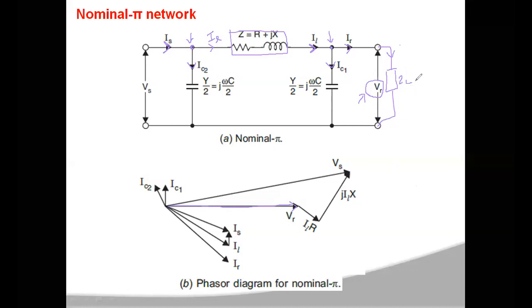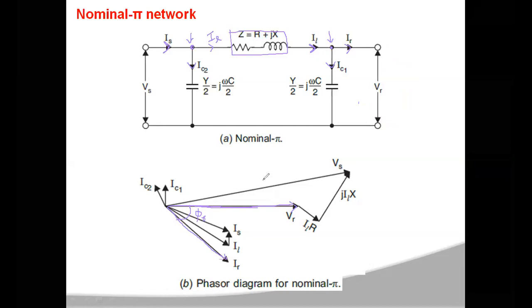Now this load will be inductive most of the time. In a power system network, most of the loads are inductive in nature. So this IR will be lagging the voltage VR by a certain angle phi. When VR is the reference, IR will be lagging this VR by an angle of phi. The angle between VR and IR will be phi, you can say phi R, the receiving end power factor angle.